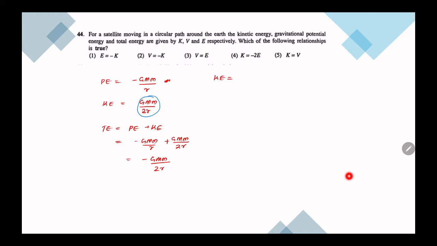Look, kinetic energy is this, that is K. That is equal to, if I divide potential energy by 2 and multiply by 2, I can write this part as K. Then potential energy is equal to minus 2 times K, that is V. Total energy, this part I can write as K, minus K, which is equal to E. So I can write E is equal to minus K. That's the first relation. Answer number 1.